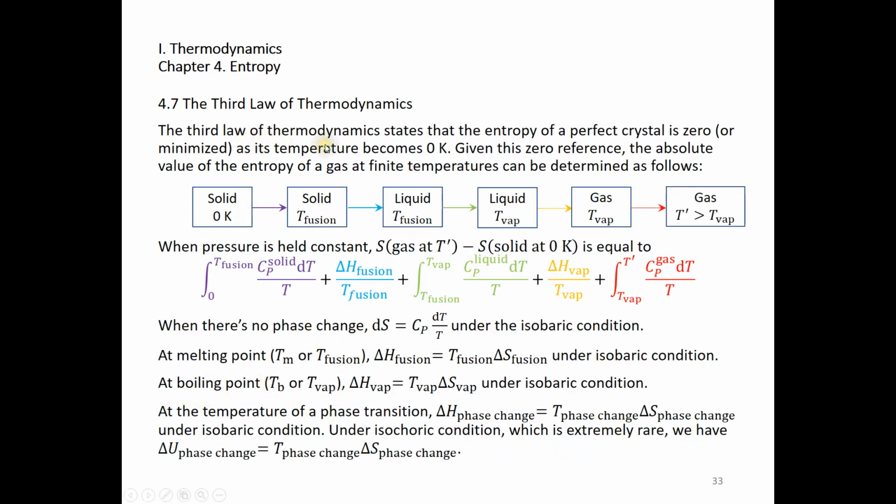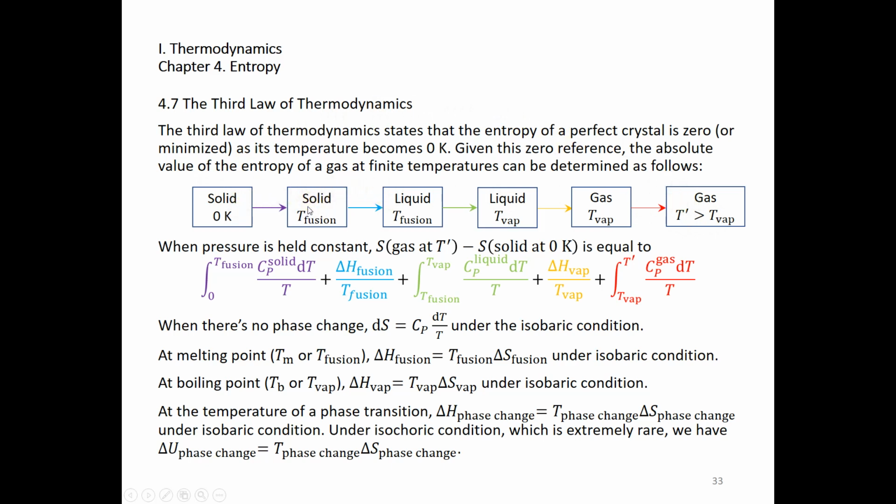The third law of thermodynamics states that the entropy of a perfect crystal is 0, and therefore we can even calculate the entropy of a gas at a finite temperature. We just need to convert the solid at 0 K to the gas phase at temperature T prime, and T prime is higher than the boiling point. And in this case, we need to divide the entire process into 5 steps.